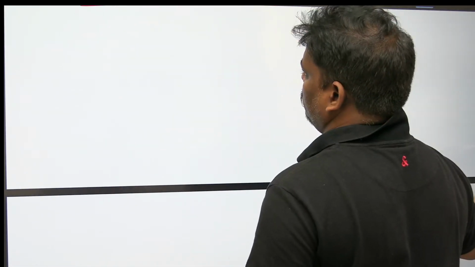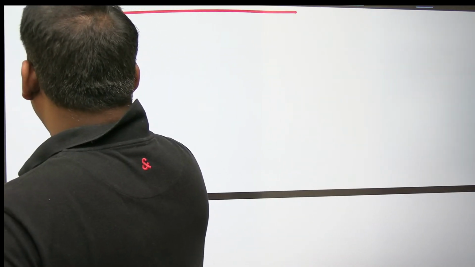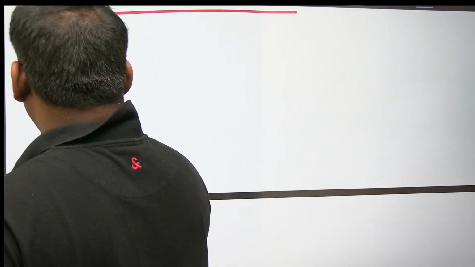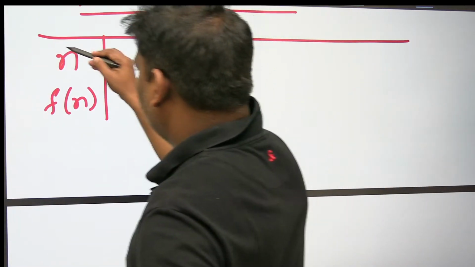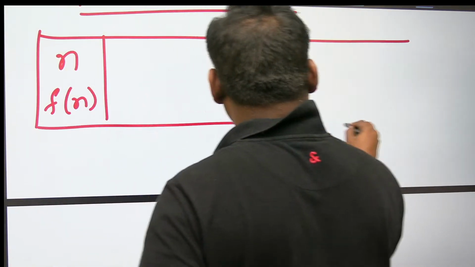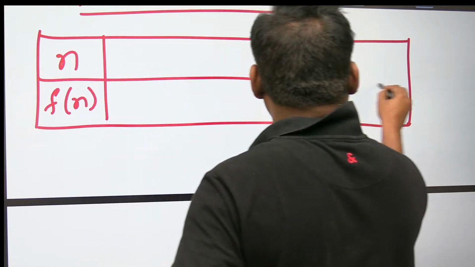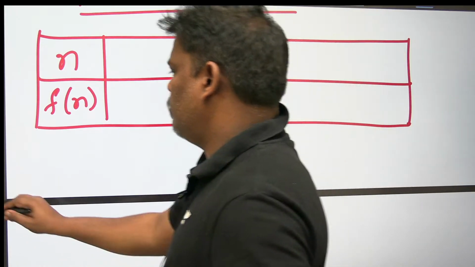First of all, if I want to explain, you should know what the Fibonacci series is and how it looks like. Let me write this: n, Fibonacci of n.